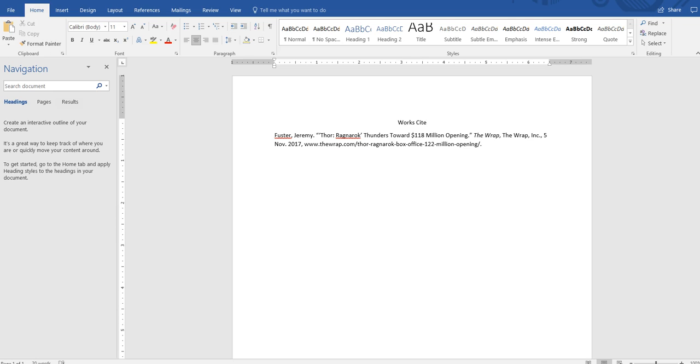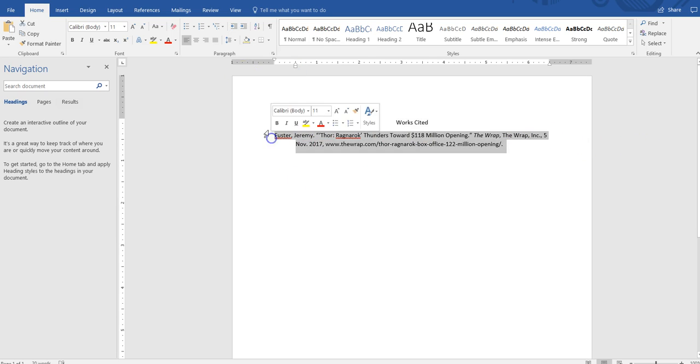Works Cited would appear at the top of the page, and I've mentioned before how to do the hanging indentation. This is important and needs to appear starting with the next assignment. You go onto the ruler, you see this little arrow right here that's pointing up, move it over 1/2 inch, and that's how you get a hanging indentation.